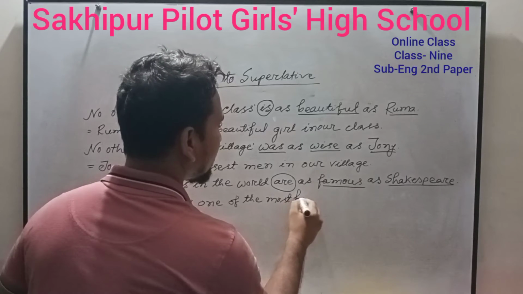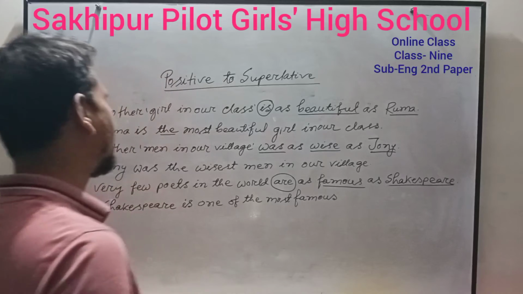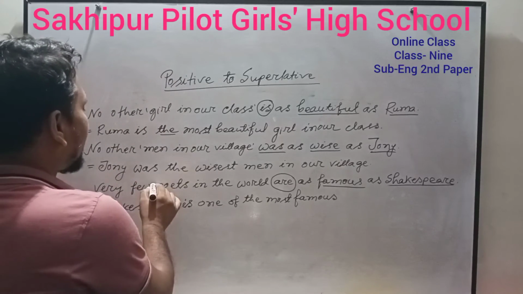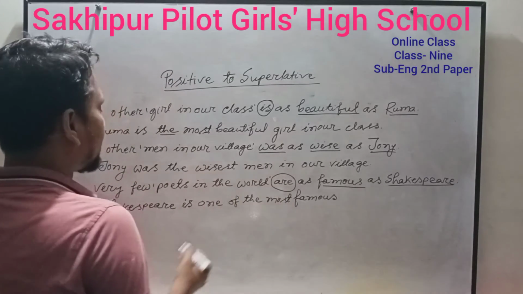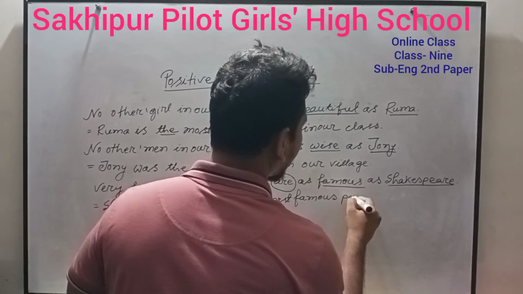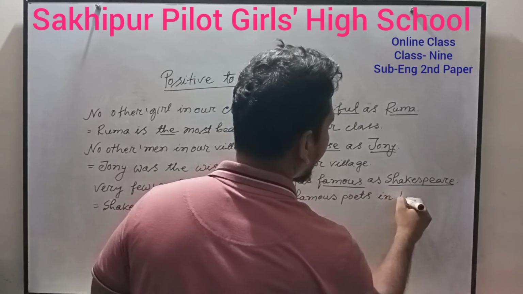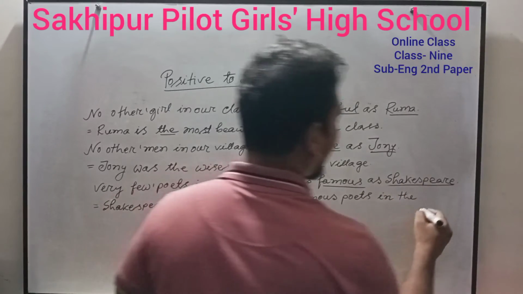Then you have to write the rest of the sentence, poets in the world.